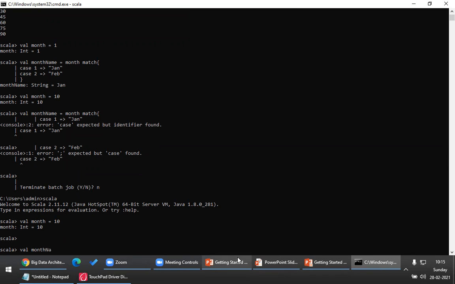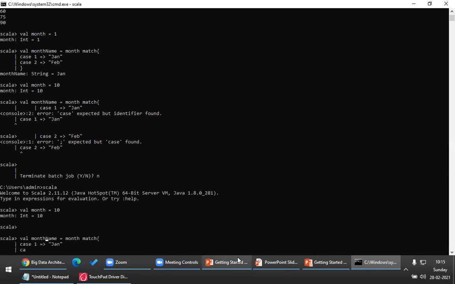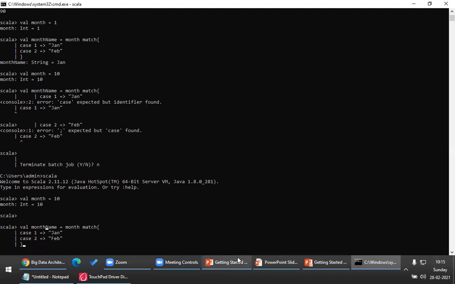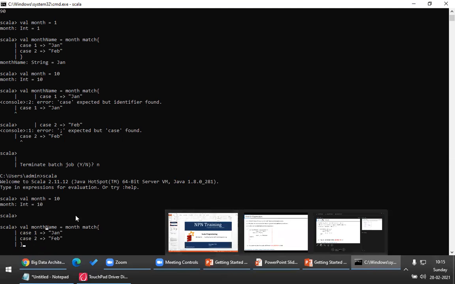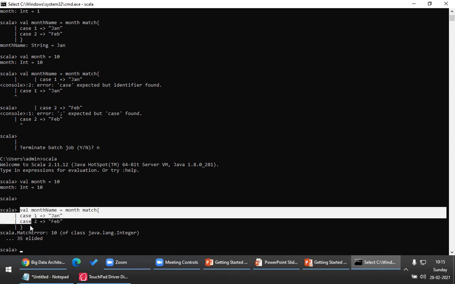Now let me write: val monthName is equal to month match, and case 1 Jan, and case 2 Feb. Same piece of code, and I'll close. Now please look at this. You will get an exception. Can you see this? You got a scala.MatchError because you do not have any case which matches this 10. So how do we do this in Scala?